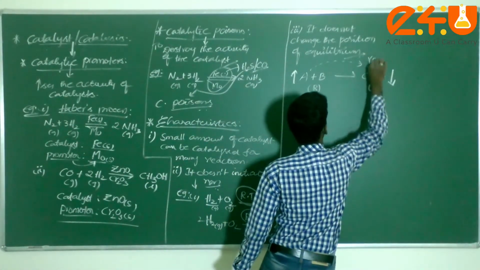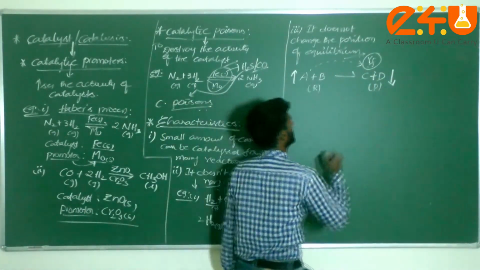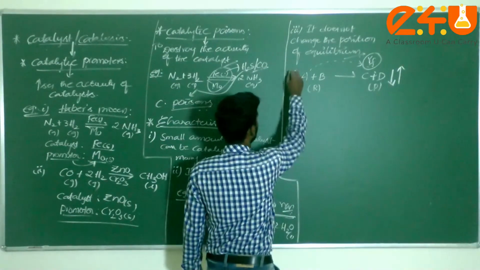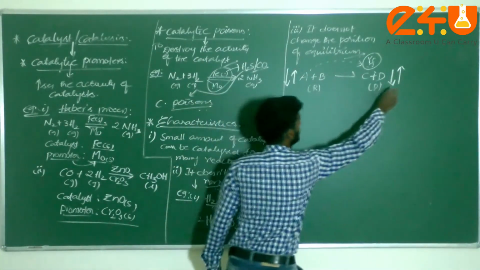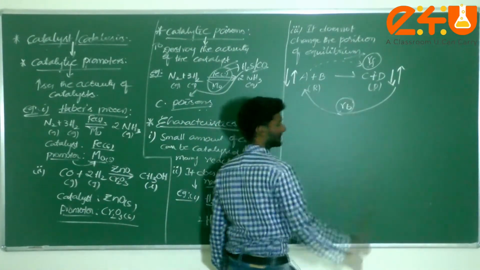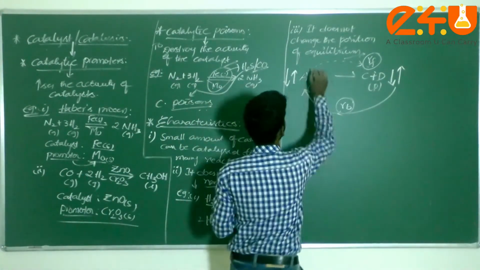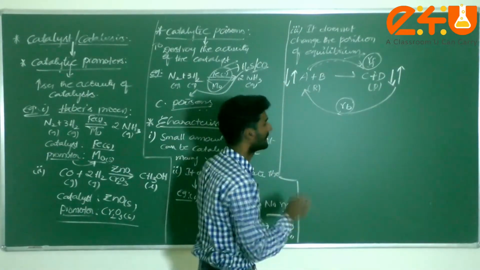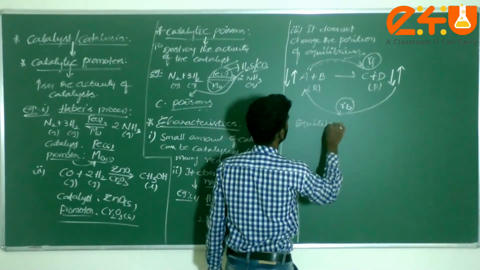This comes under the rate of the forward direction. This is the forward direction, or not? After some time, slowly the concentration of the products increases. At the same time, the concentration of the reactants decreases. In what type of direction, dear students? This comes under the rate of the backward reaction. At a particular stage, the rate of the forward reaction becomes equal to the rate of the backward reaction. That state is called the state of equilibrium.